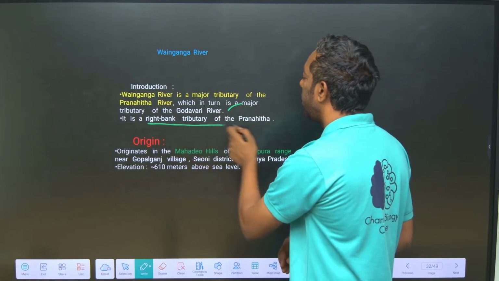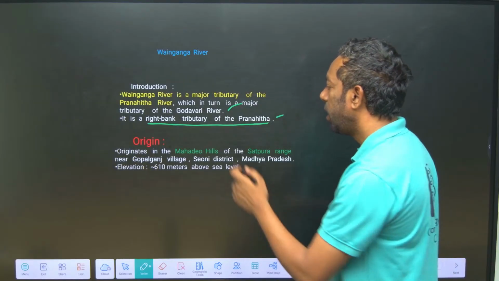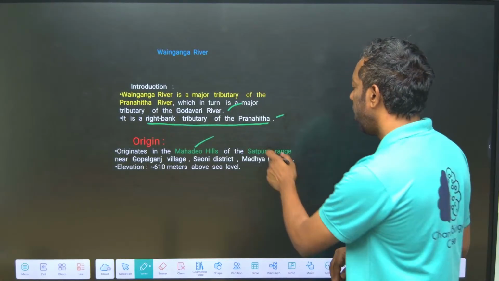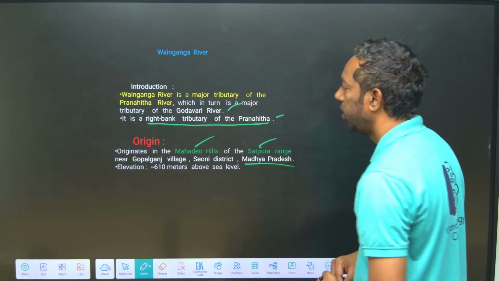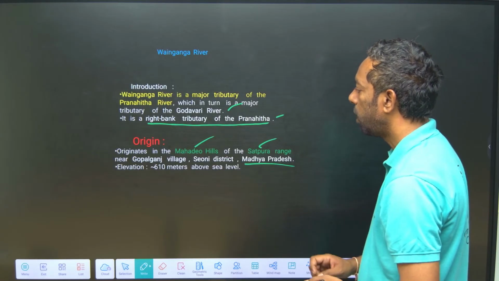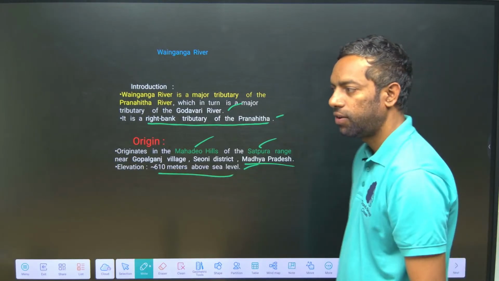It is also a right bank tributary of the Godavari. It originates at the Mahadev Hills in the Satpura range, in Madhya Pradesh, at 610 meters above sea level.